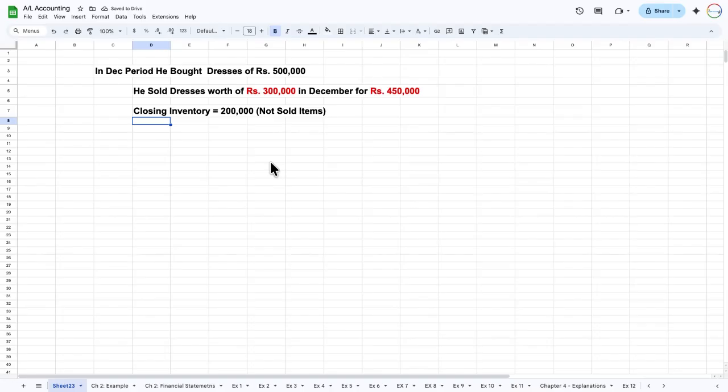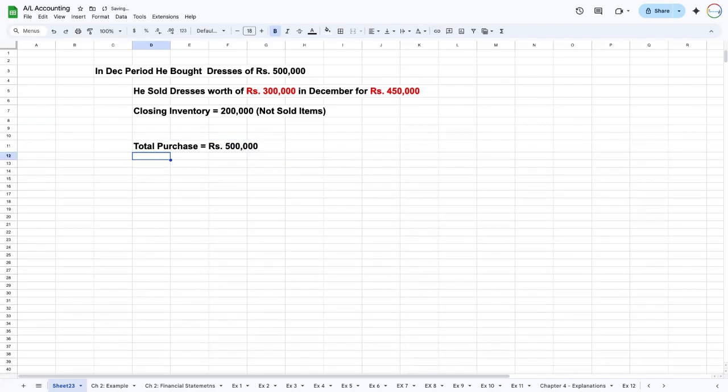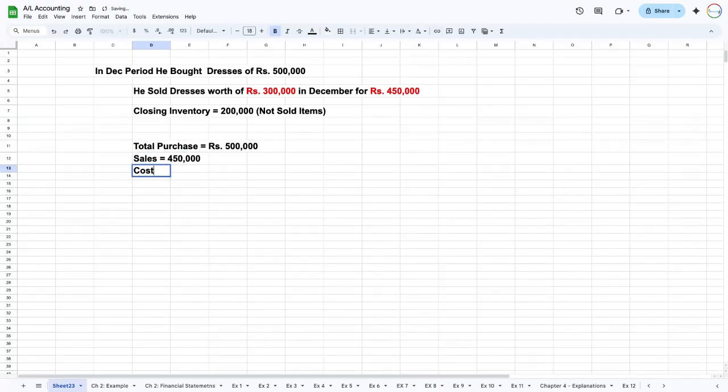500,000 is our total purchase. Let's say, technically, I'm classifying here. The total purchase he made is equal to 500,000. Out of that, the sales he made are 450,000, and for that revenue of 450,000, it incurred a cost of rupees 300,000.